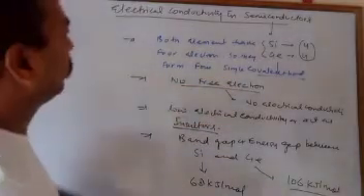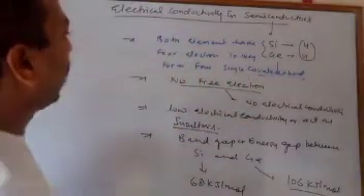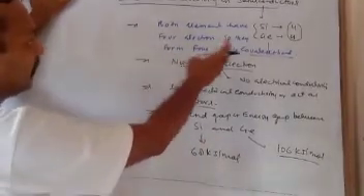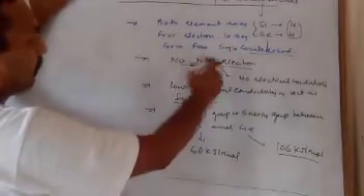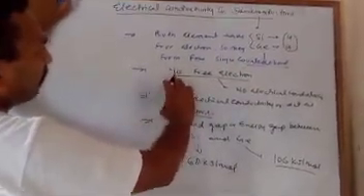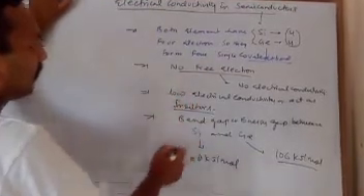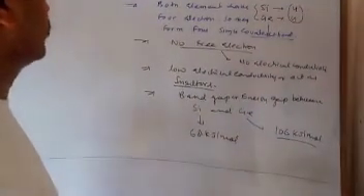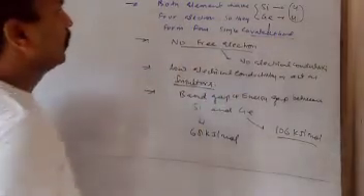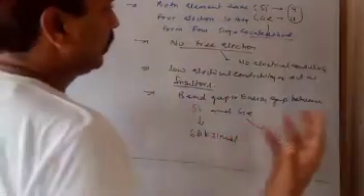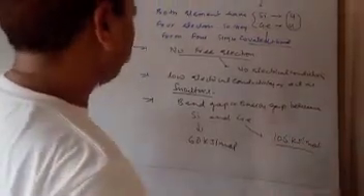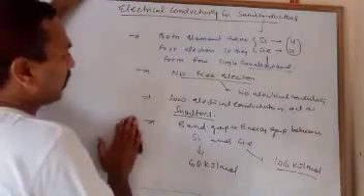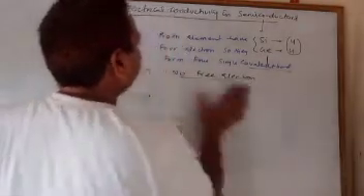Silicon has outer valence electron 4 and strong covalent bonds, and there is no free electron. So silicon and germanium in pure form have no free electron. A question may ask: why do pure silicon and germanium act as insulators? This is the reason: there is no free electron, and each atom is singly covalently bonded.